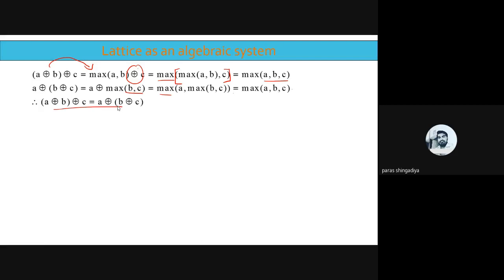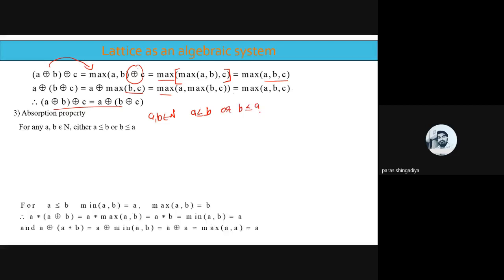Okay, the associative property. And now for the absorption property, we have the less than minimum maximum condition. Okay, so there are two parts. Okay, for any two values belonging to n, either it is A less than or equal to B, otherwise it will be the B less than or equal to A condition. Okay, so we will prove for both.